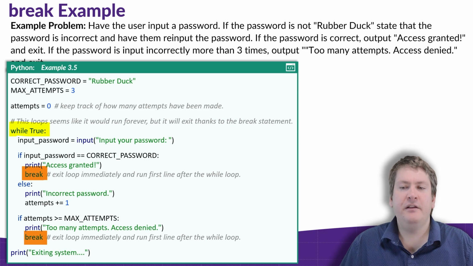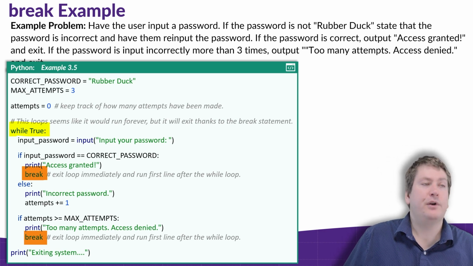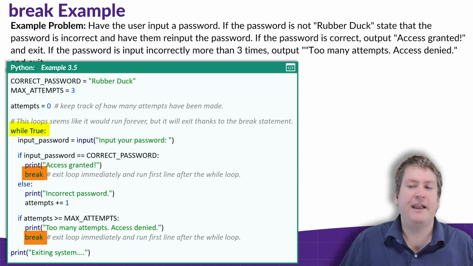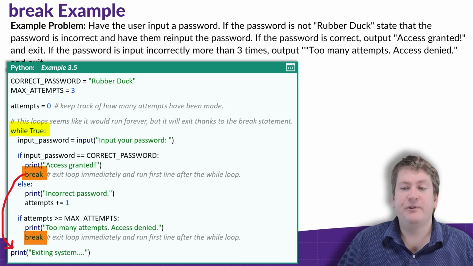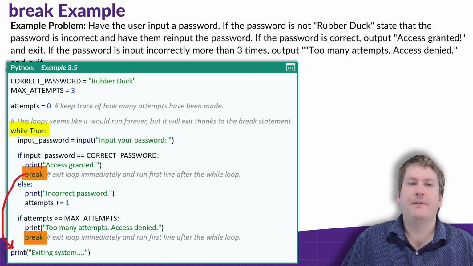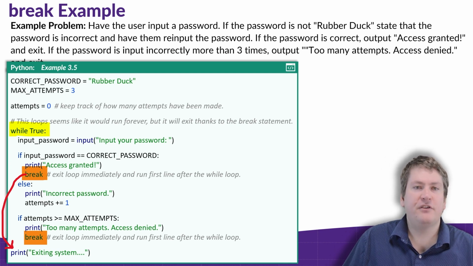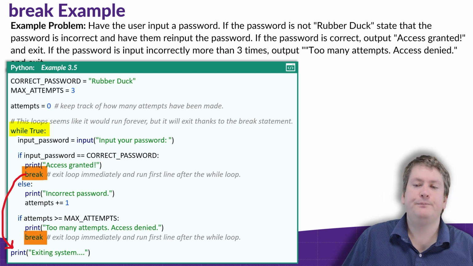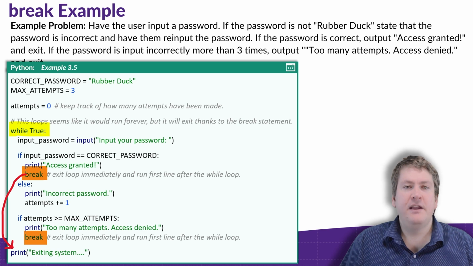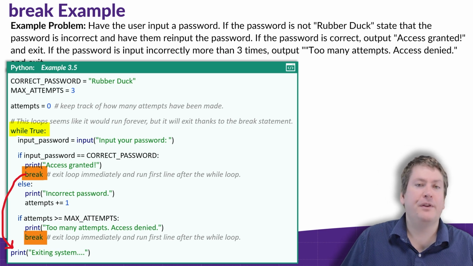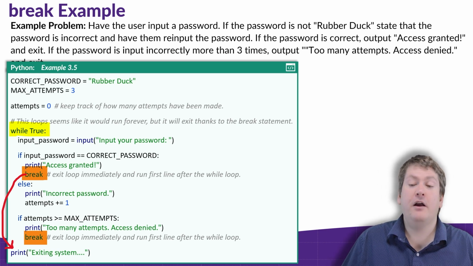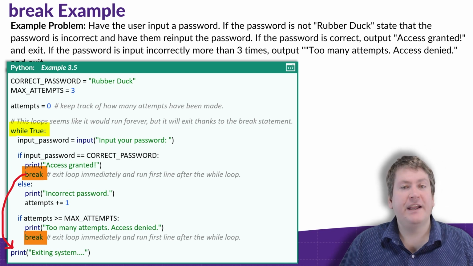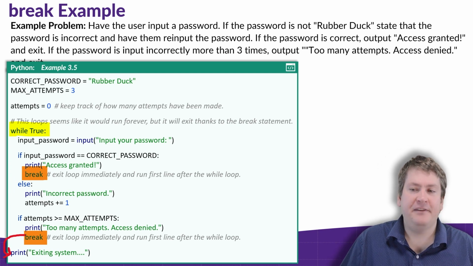Inside this loop, we have a few things. We're inputting the user's password, then we're doing a check. We're checking if the password is correct, in which case, if it is, we say access granted, and then we use break to exit the loop. The other case is if it's incorrect. If the password is incorrect, the else statement's triggered, we type out incorrect password, and we add to our attempts counter. Next, the last thing in the loop is a check that if the attempts are over the maximum allowed. If the attempts are over the maximum allowed, we say too many attempts, and we use break to exit.